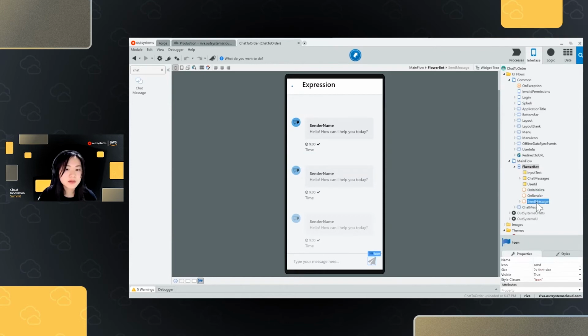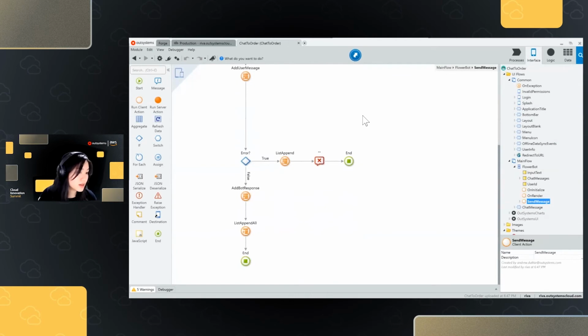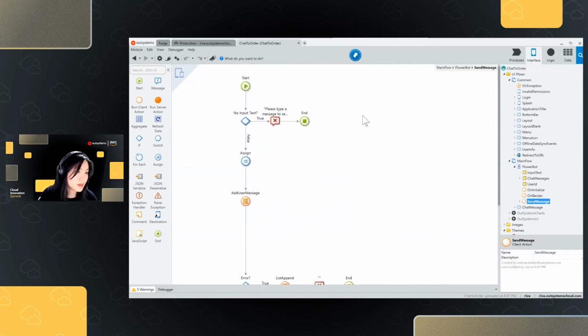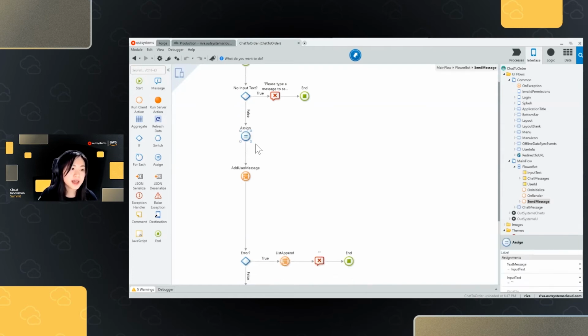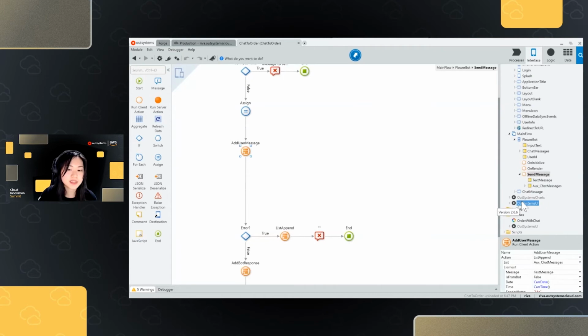Now, when I click send message, this is what my code looks like on the back end. In my back end code, I have a simple verification that I have an input. So this has an input validation. After that, we assign my input to my variable called text message. And I add that into my list of chat messages.